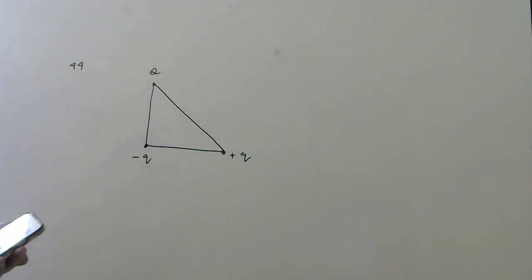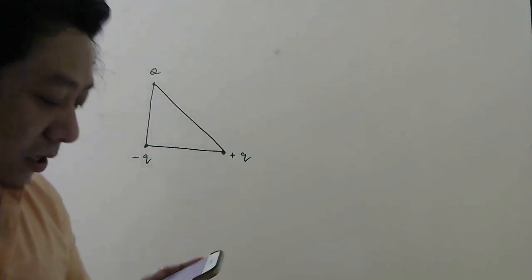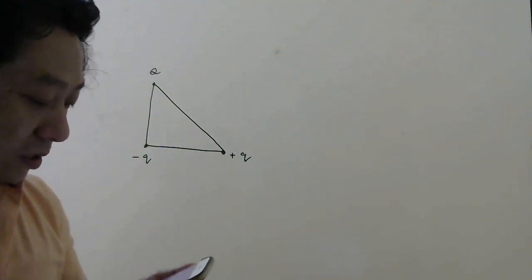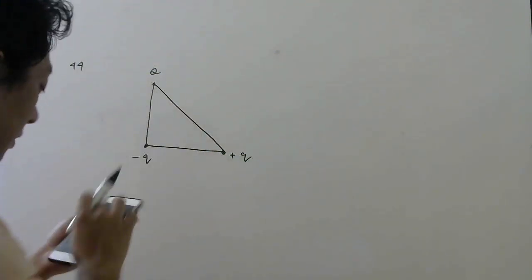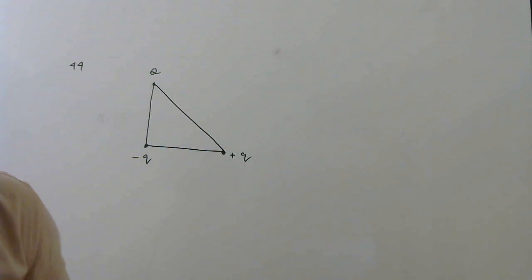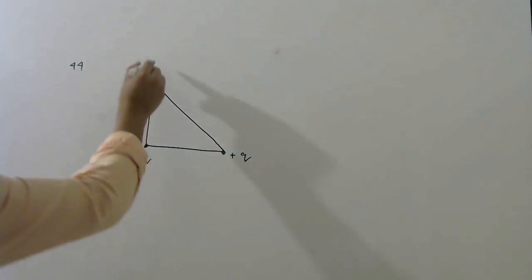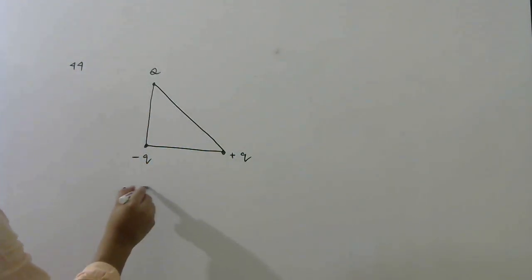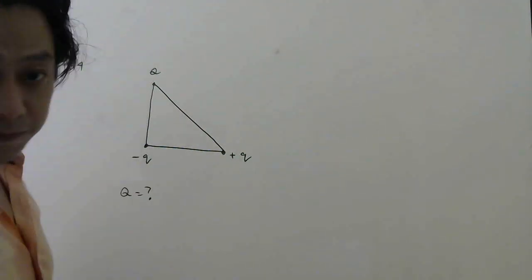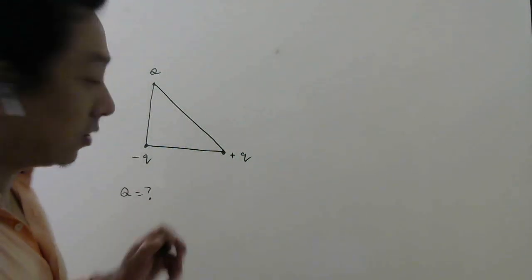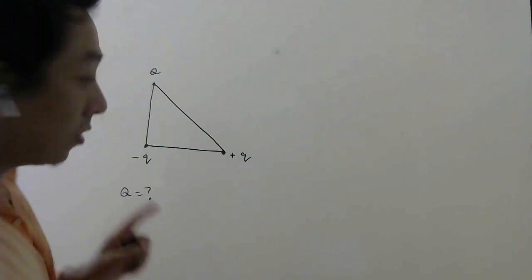Okay, so what they are asking is, the net potential energy of the system is 0 if capital Q is equal to how much? So they want capital Q in terms of small q. If you see the options, everywhere you will see small q. Okay, for what to happen?